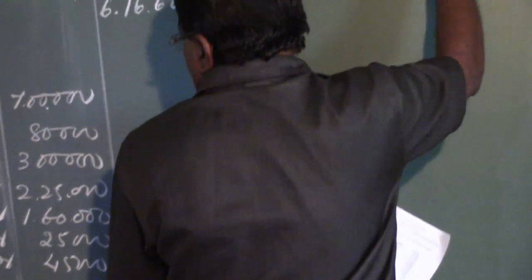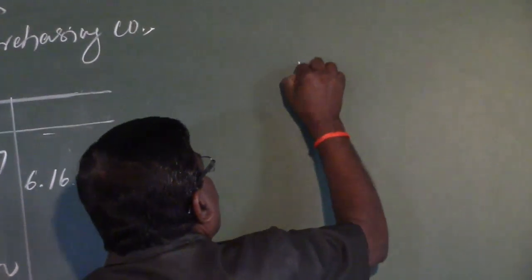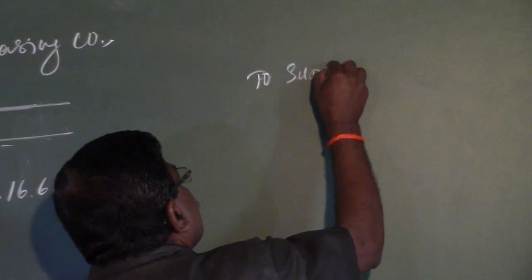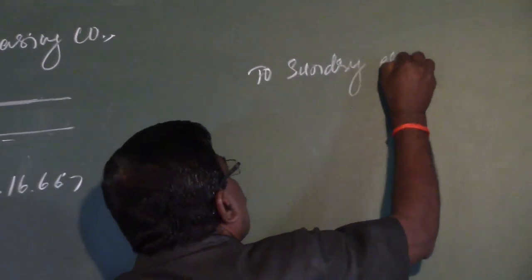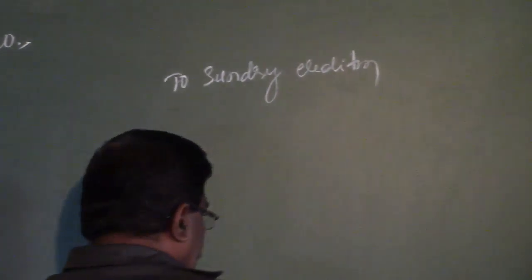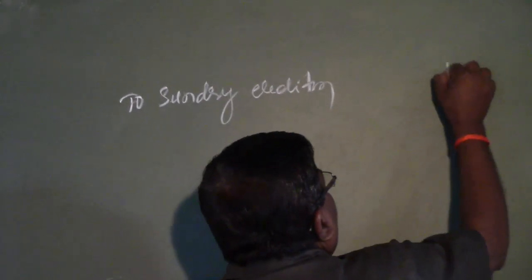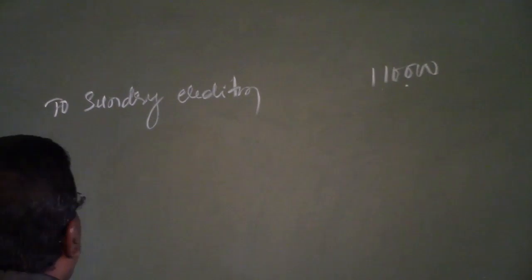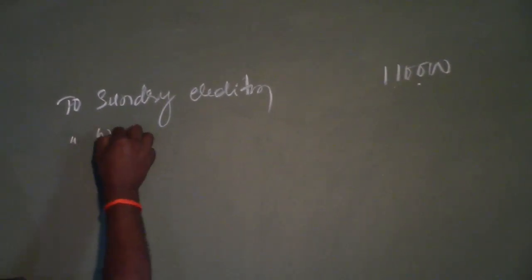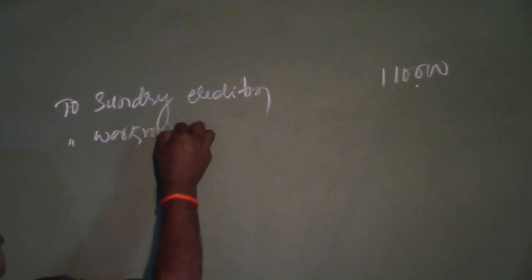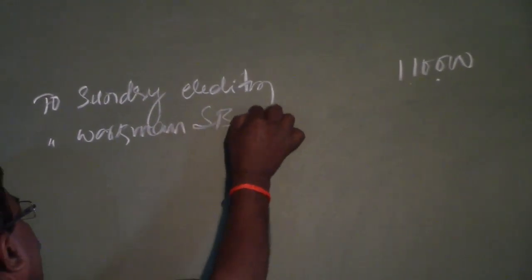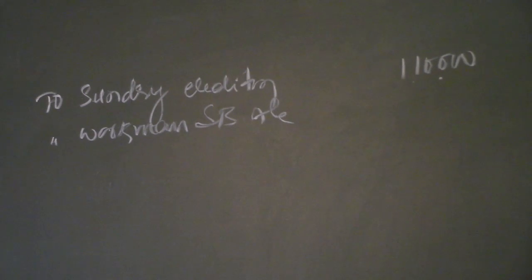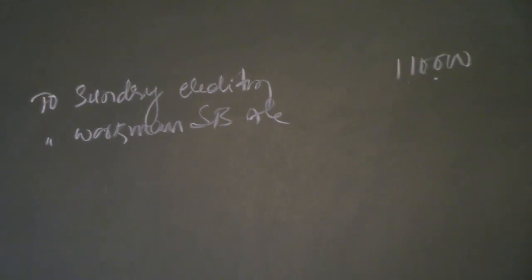Continuation. Then to sundry creditors, amounted to 1,10,000. Workmen's savings account, it is also payable to the outside workers, rupees 25,000.